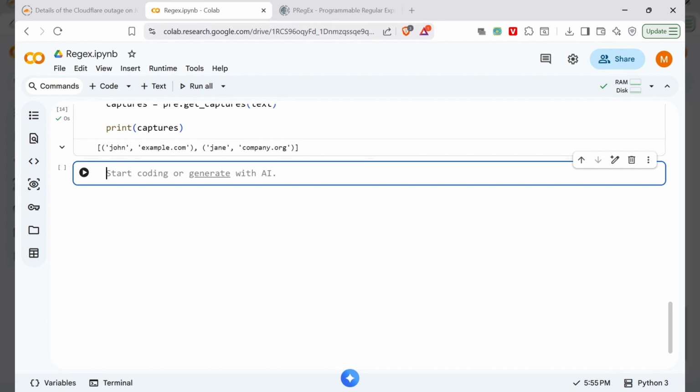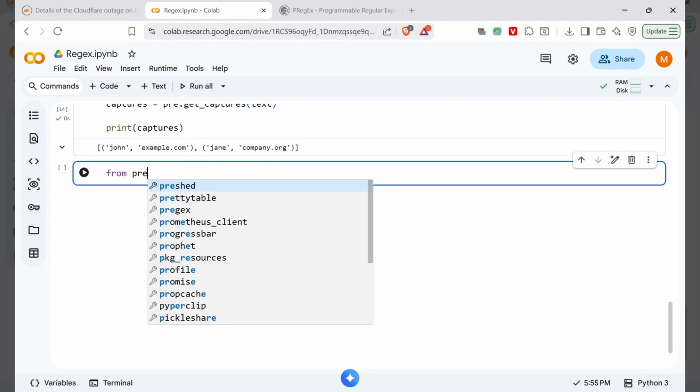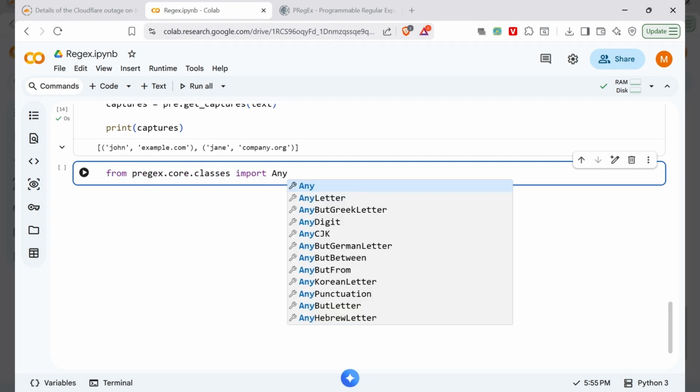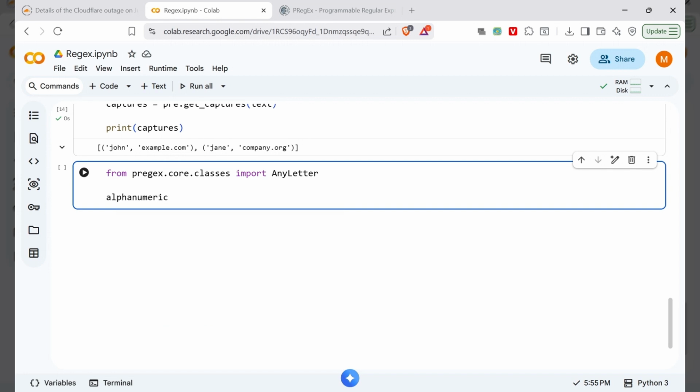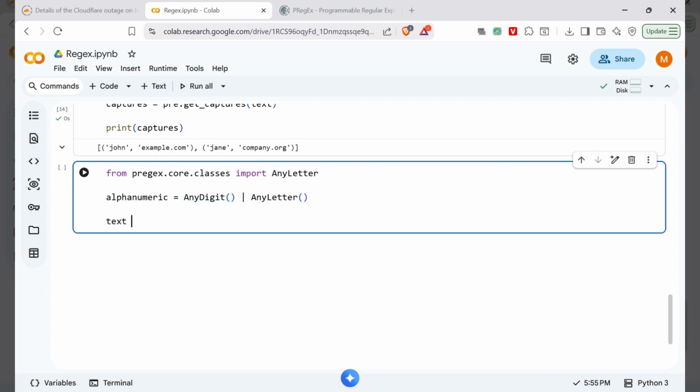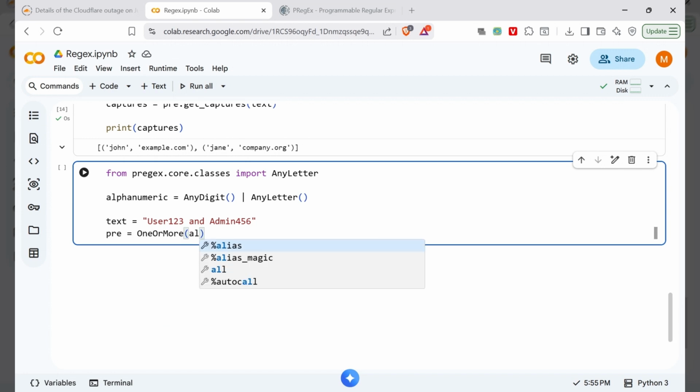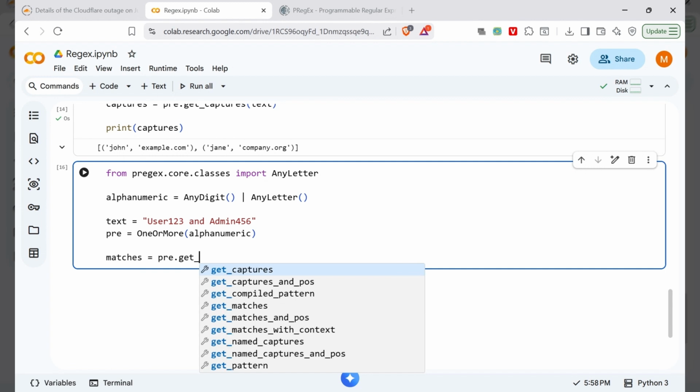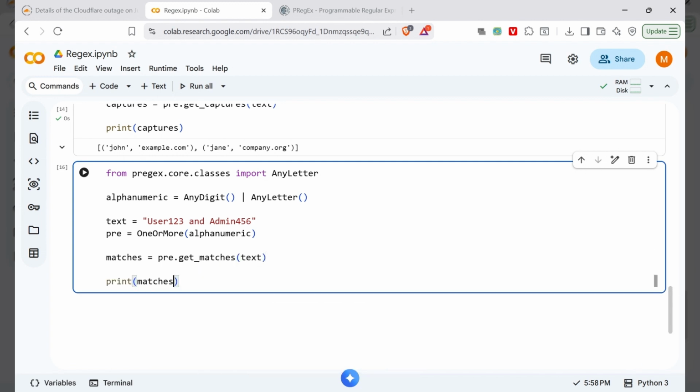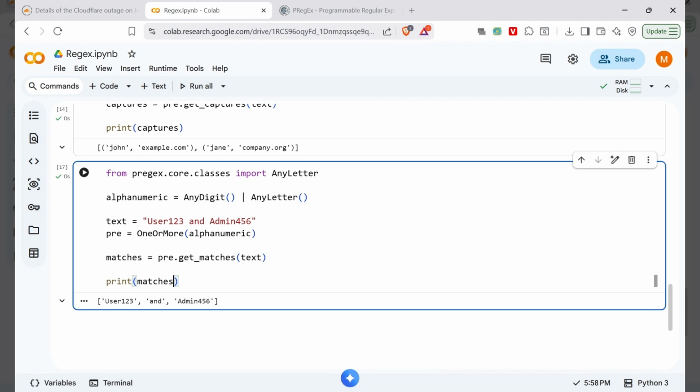PRegEx lets you combine character classes using intuitive operators. Let's match alphanumeric characters. For that call AnyLetter. Combine digits and letters: AnyDigit union AnyLetter. Take an example, build the pattern. Here we are matching, so we call the getMatches function and pass the text. The pipe operator returns a union of character classes, just like in set theory. You can also subtract classes with the minus operator.